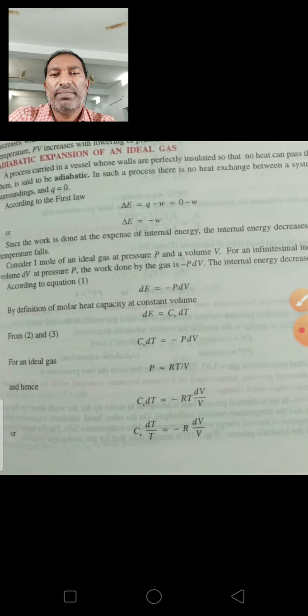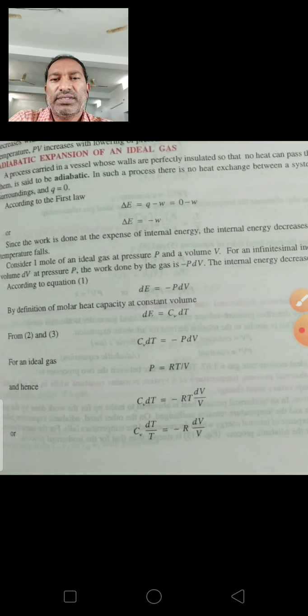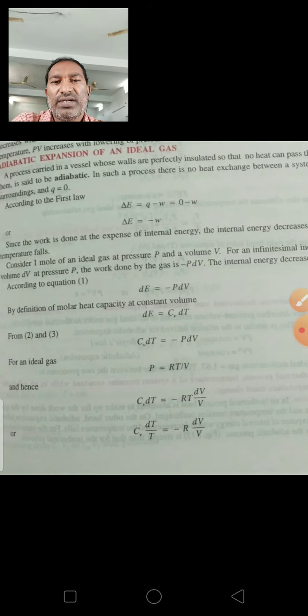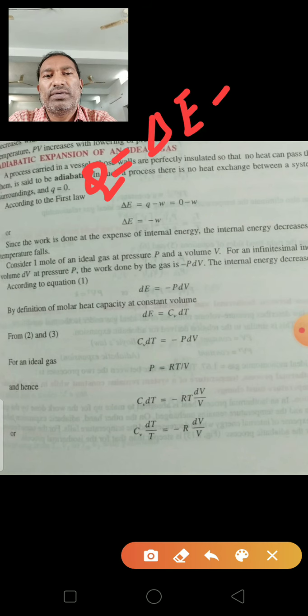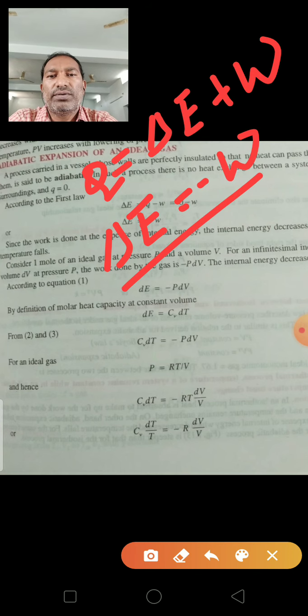According to the first law of thermodynamics, del E is equal to Q minus W, or Q is equal to del E plus W. In an adiabatic process Q is equal to 0, therefore del E is equal to minus W.